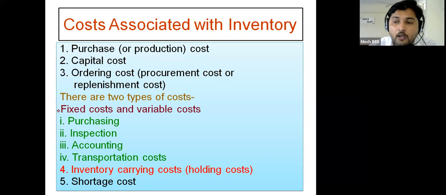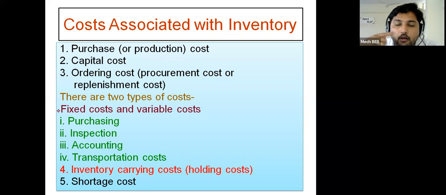Now here we need to take care of all the aspects of ordering cost. Consider if anyone wants to purchase something, you go to the shopkeeper and purchase whatever you want. But it does not happen in the industry in such a simple manner. Here, first of all, if you have some requirement, you have to come up with a notice, and you have to follow up on that notice.